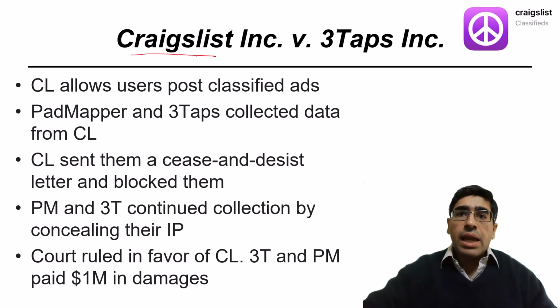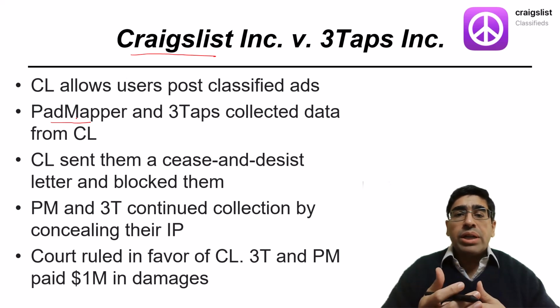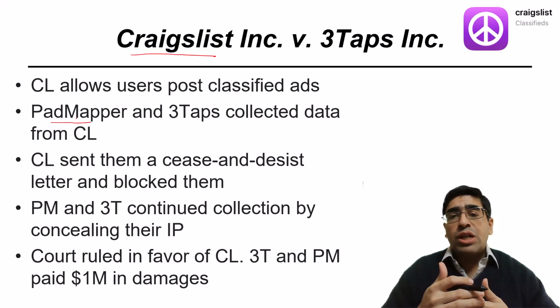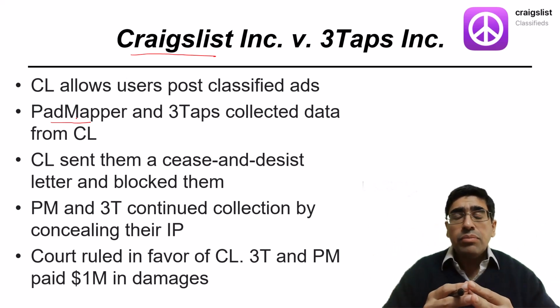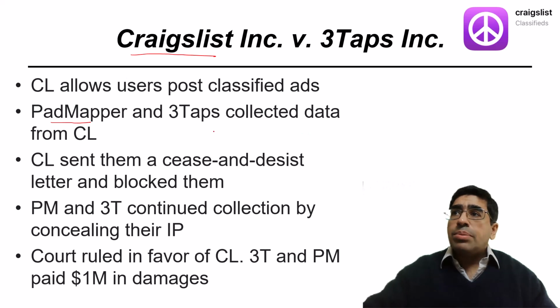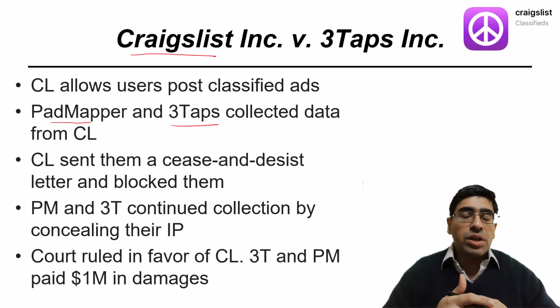Craigslist is a website where users post and browse classified ads for, amongst other things, housing. Craigslist has been around since the 1990s and serves billions of page views per month. PadMapper is a website that specializes in browsing housing ads. At some point, PadMapper decided that they would collect data from Craigslist and offer a map of the same ads. Around the same time, a third company, 3Taps, a data scraping company, was also collecting data from Craigslist.